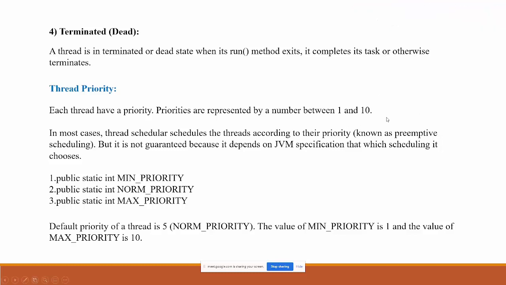That means between 1 and 10, we are able to provide or specify a priority. In most cases, the thread scheduler schedules the threads according to their priority, which is also called preemptive scheduling.